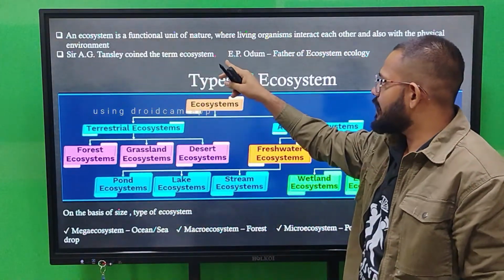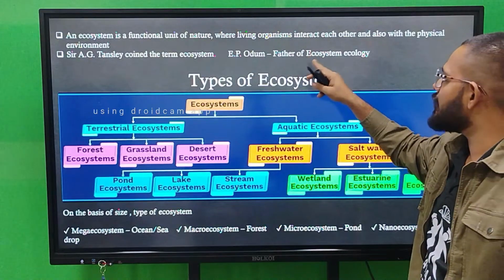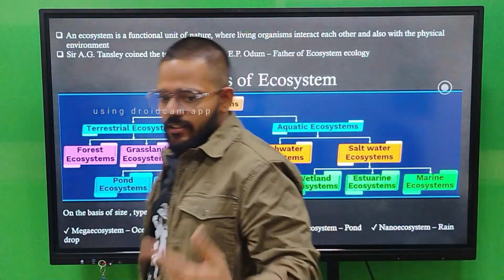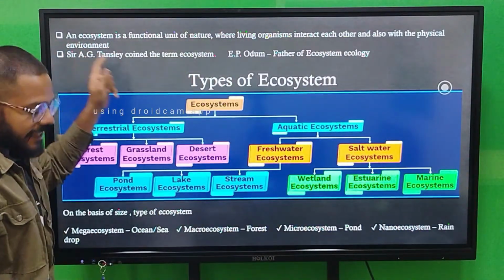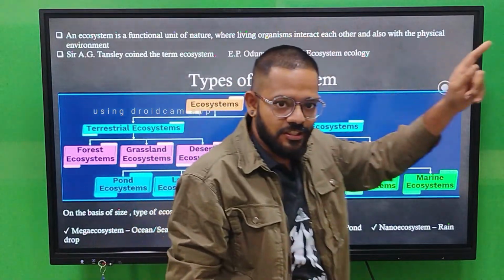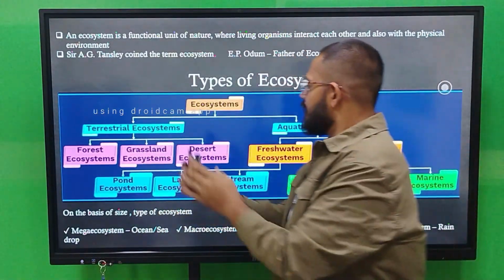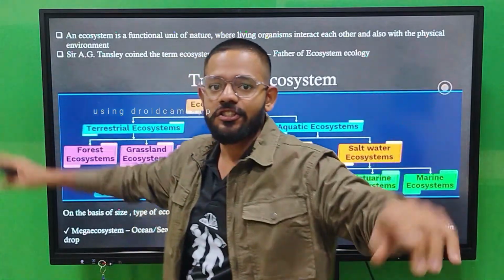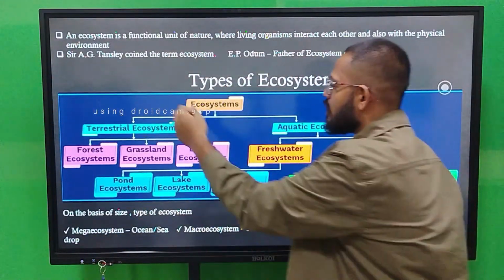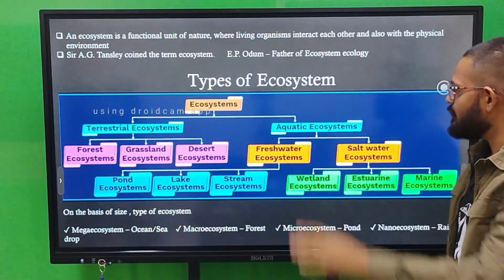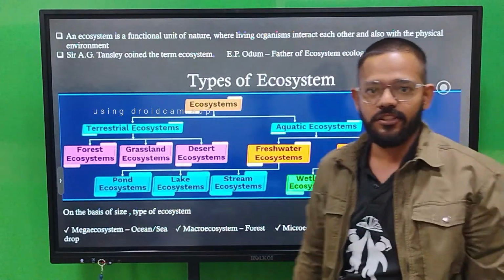Sir A.G. Tansley coined the term ecosystem. E.P. Odum is the father of ecosystem. Again, A.G. Tansley coined the term ecosystem, and the father of ecosystem is E.P. Odum. Now I am going to divide ecosystem into two parts: first is the terrestrial ecosystem and second is the aquatic ecosystem.